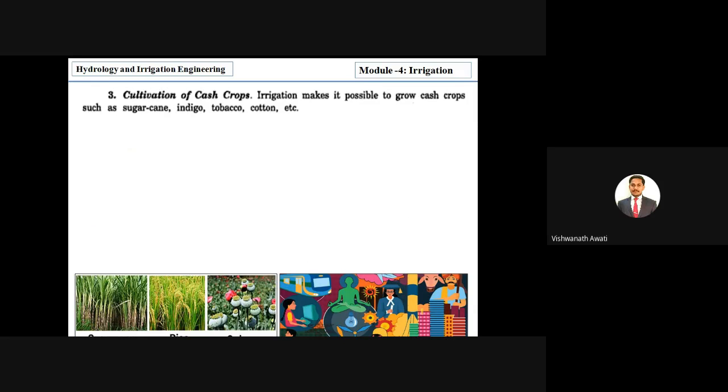Next, cultivation of cash crops. As I told, if water is available, then we can go for cash crops like sugarcane, indigo, tobacco, cotton, right?